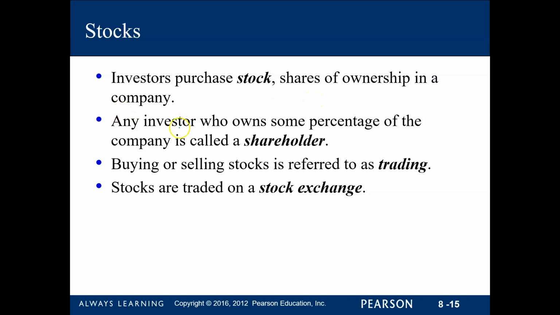Any investor who owns some percentage of the company is what we call a shareholder. So for example, when one person has some shares in a certain company and they want to buy more or sell those stocks, then that exchange is what we call trading. And when they are traded, that happens during the stock exchange.